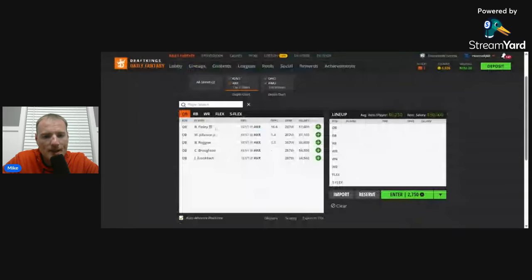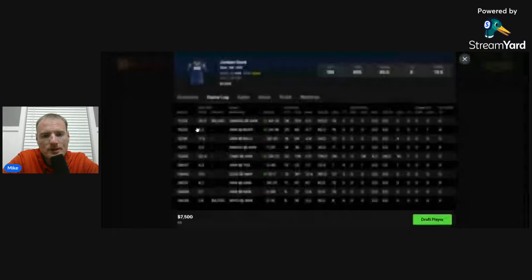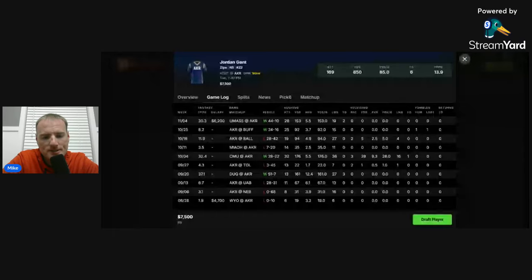At the running back position, we mentioned this last week, and we were dead on. Jordan Gant, in games that Akron wins this season, has been outstanding. And guess what? Akron's a 6.5-point favorite here in this game. Who would have thought, by the way, that on Veterans Day, Akron will be fighting to get to bowl eligibility in a bowl that they're not even allowed to play in? It's crazy, right? College football for you. Gant has been good in wins. This is projected to be a win for Akron. Don't make this complicated. He's one of the top running back plays on the slate, bar none.